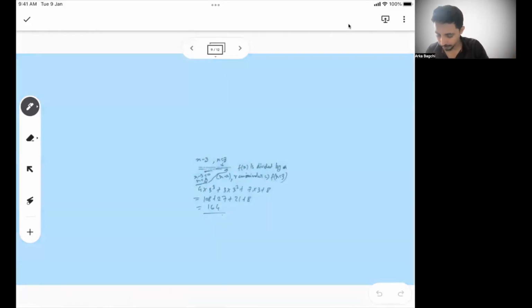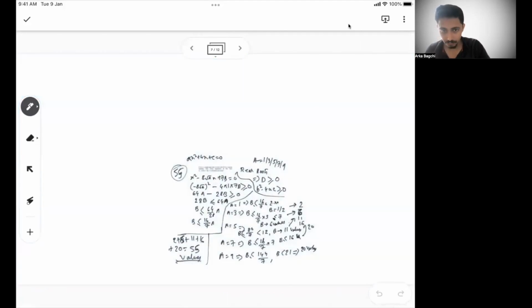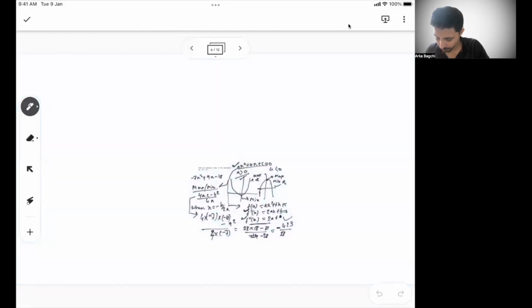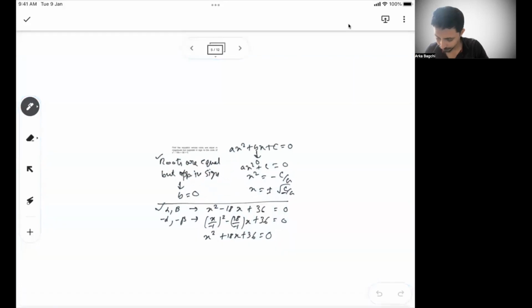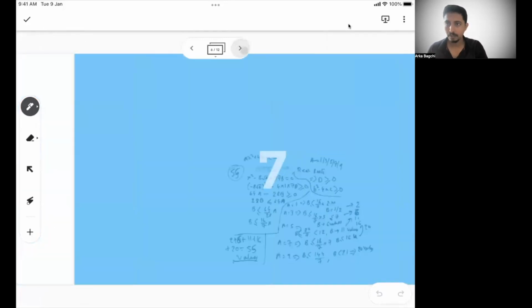So if I go back a little, we solve. So this problem, if you see, we said roots are equal but opposite in sign when b is equal to 0. Same thing, we got the problem right now and we have solved it.